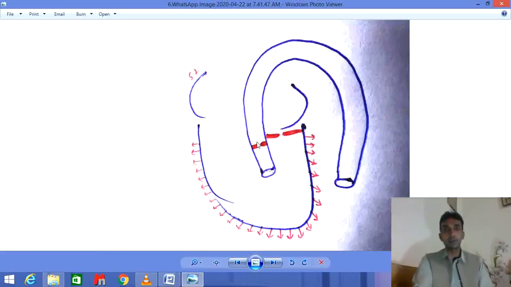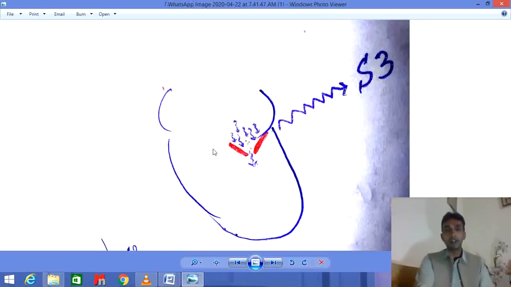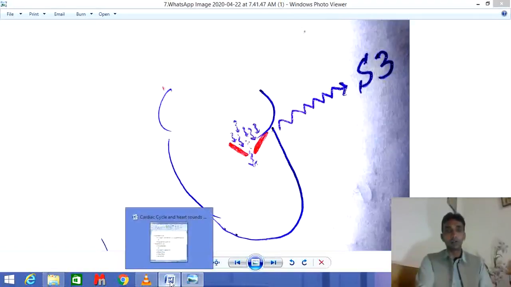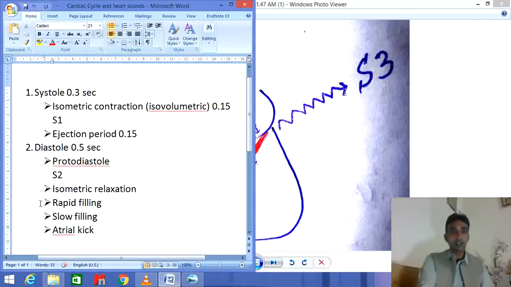As from this side you can't get the blood, because this valve does not allow backward movement of the blood. So after the relaxation, this valve becomes open, and this opening of this valve is a new step that is called rapid filling.